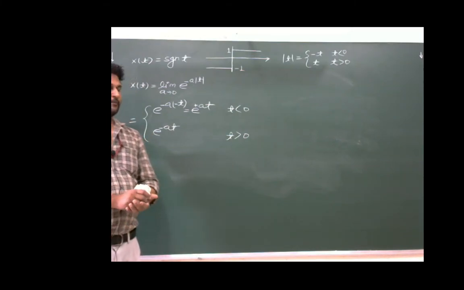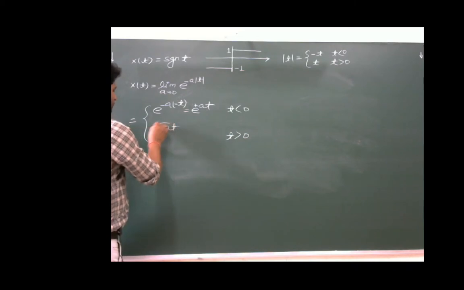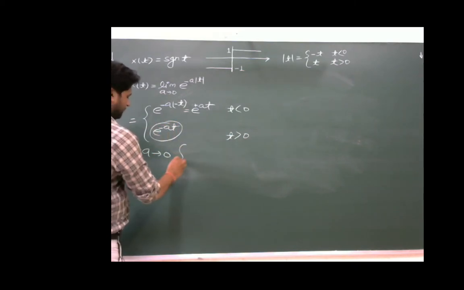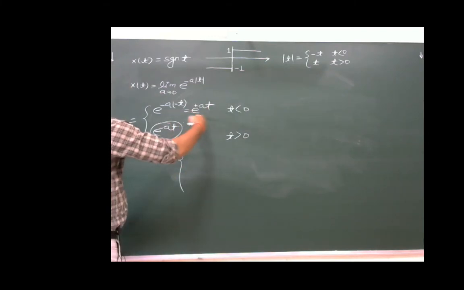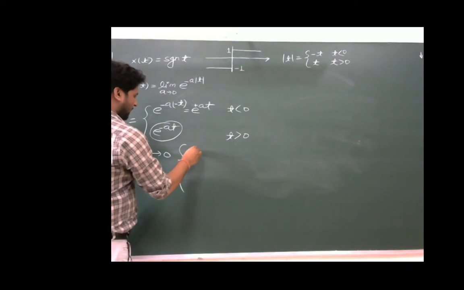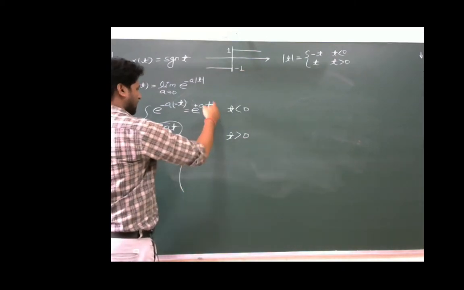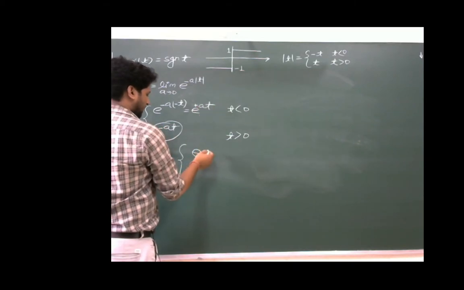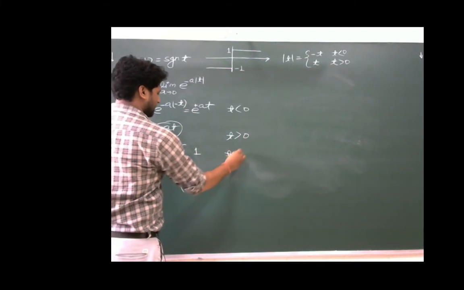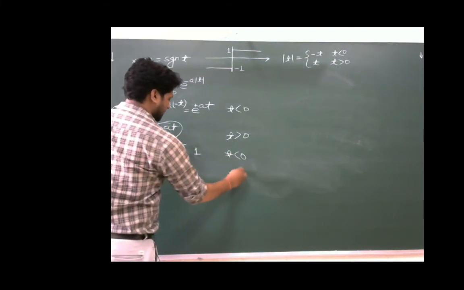Now if this constant a tends to 0, then this will give value equal to plus 1 for negative t, when t is less than 0, and plus 1 also when t is greater than 0.